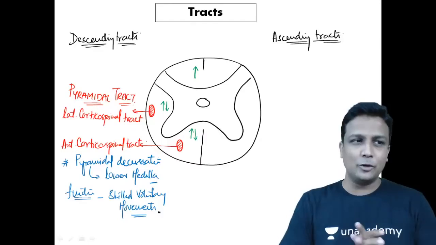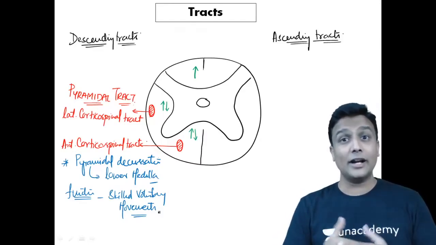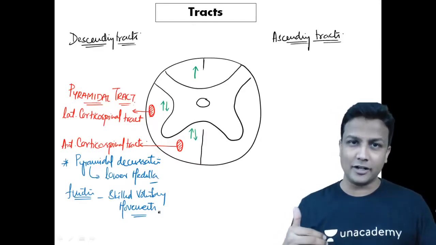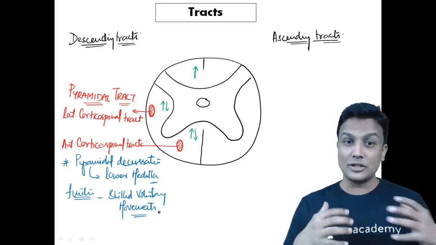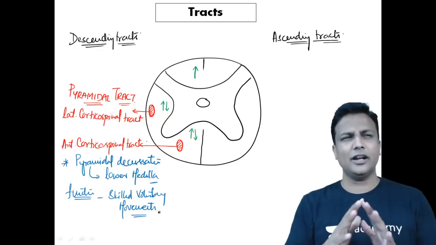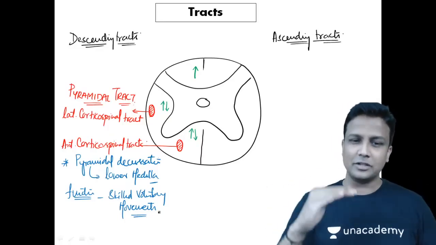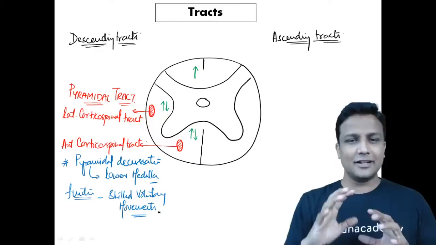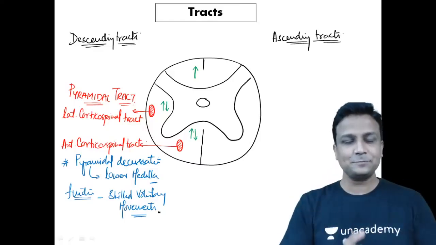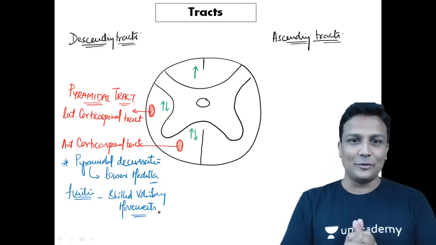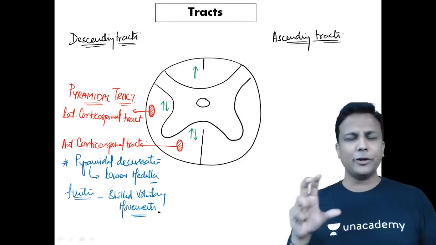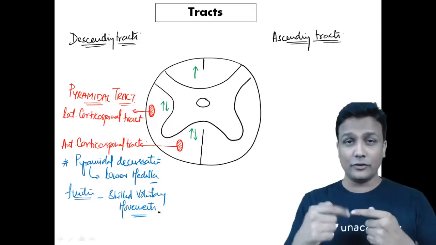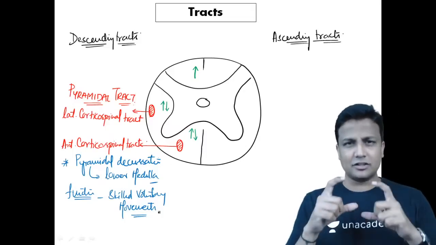Now, when you come to my regular classes, neuroanatomy will be taught for almost 8 to 10 hours for the MCI exams. For the MCI students, I'll be teaching neuroanatomy for almost 8 to 10 hours, guys. So we'll have an entire detailed discussion starting from scratch. So please don't have a wrong sense in your mind, this is how it is going to be. It'll be fantastic when we do that.